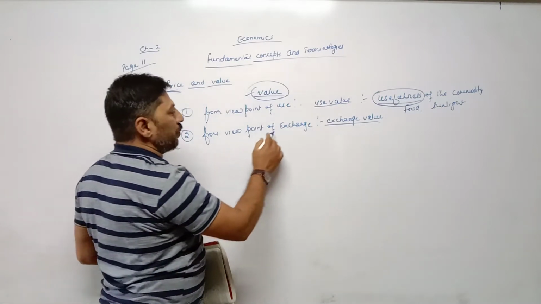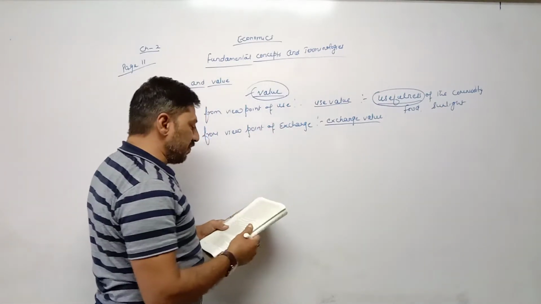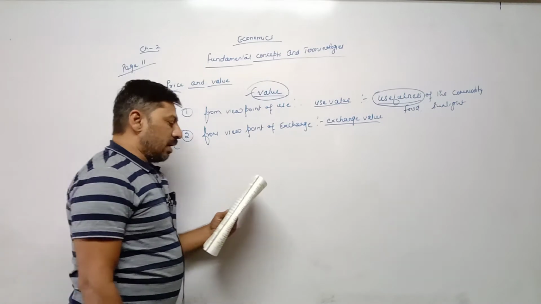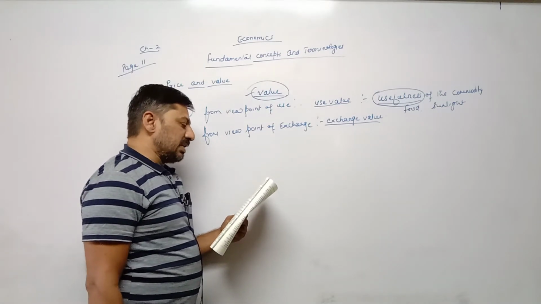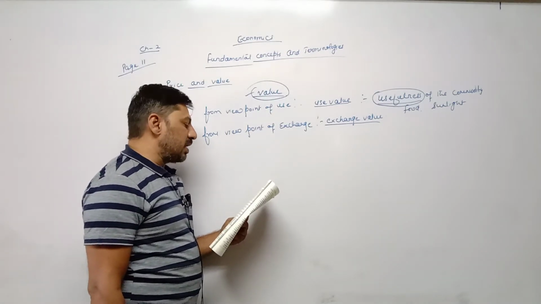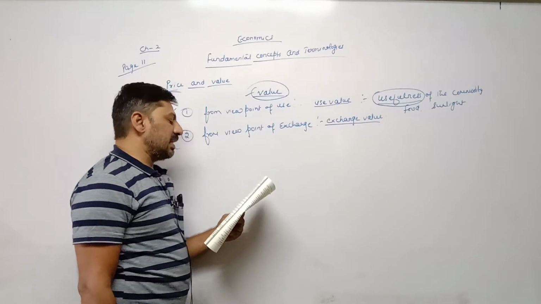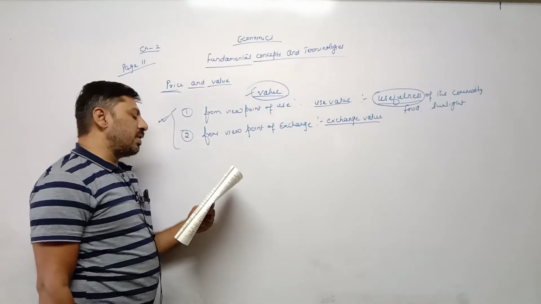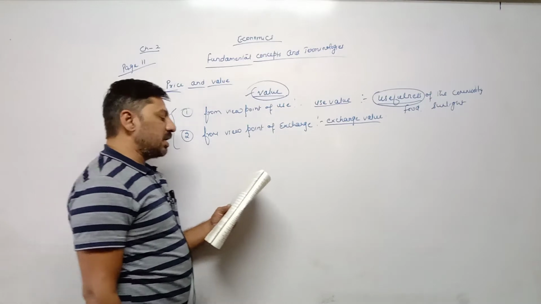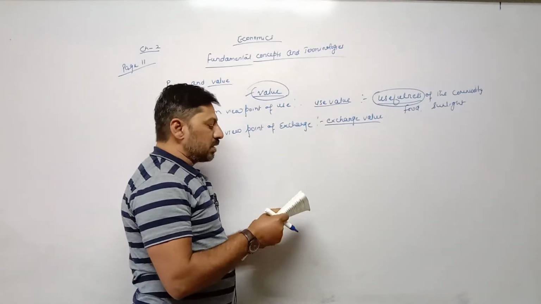Now from the viewpoint of exchange value. What is exchange value? When a commodity or service is exchanged for another commodity or service, then we can say that the worth of one unit of this commodity is measured in terms of the amount of the other commodity.